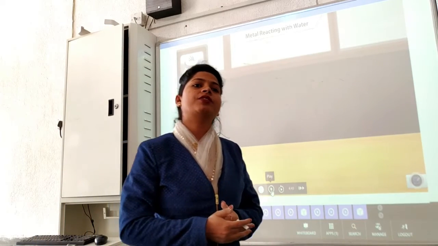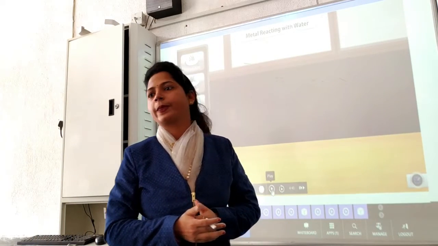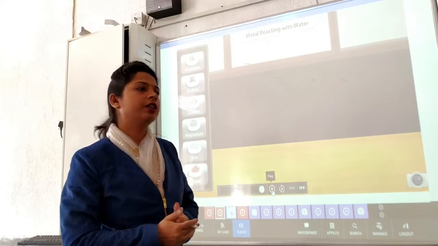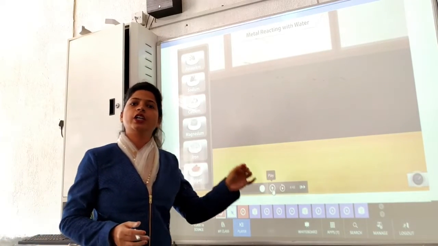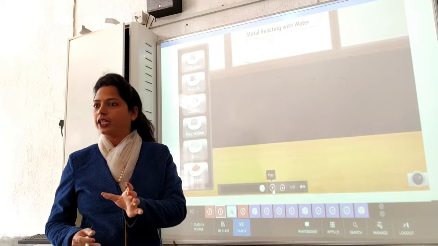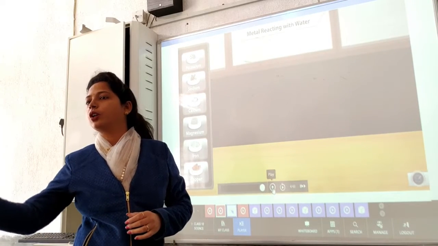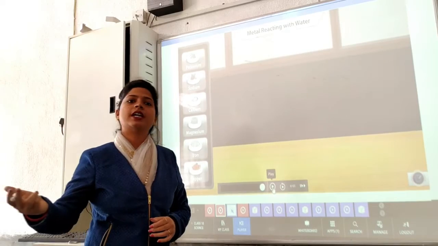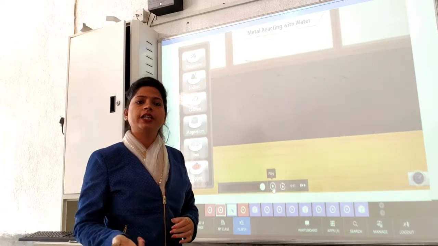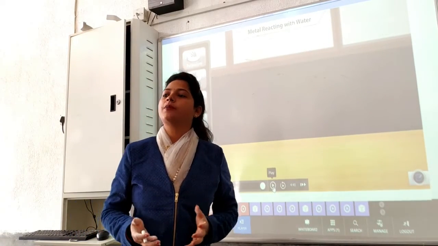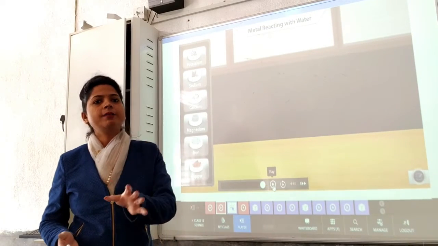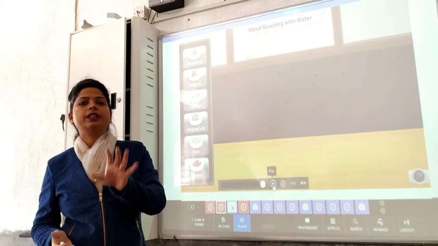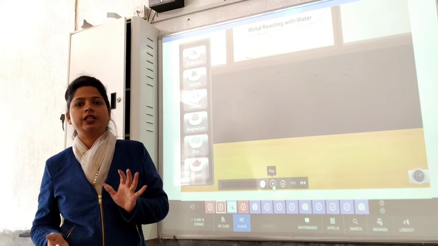And that type of reaction is called an exothermic reaction. Very good. So, some metals react with cold water to give us product with the release of a large amount of heat energy. That means it is highly exothermic. That's why we call those types of reactions violent reactions. Okay? Some react with cold water, but the reaction is less violent.